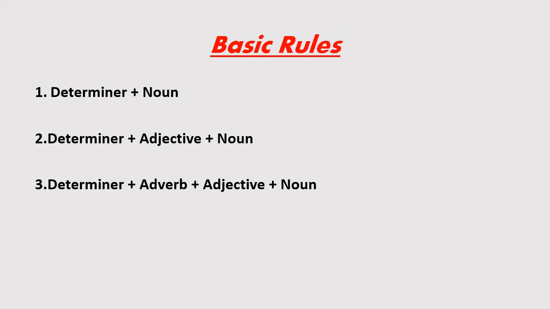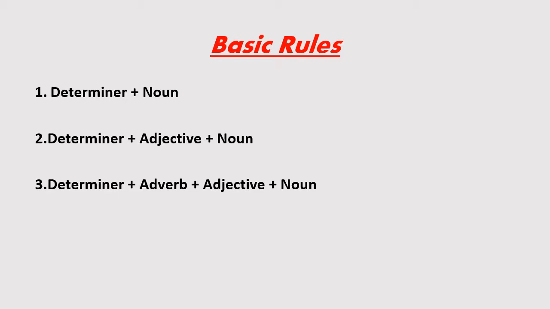Number 3, when we get three words after the determiner, the first word will be an adverb, the second word will be an adjective and the third word will be a noun in the sentence.